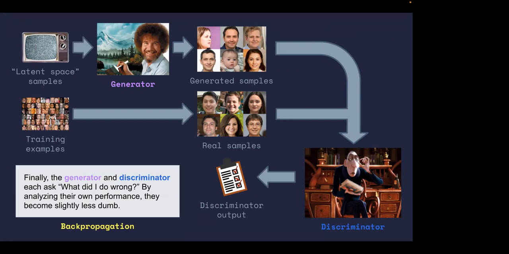Because the generator says, okay, all the generated images, I hope that the discriminator got it wrong. Right? I hope that all the ones that were generated, the discriminator thinks that they're real. And if that doesn't happen, then I, the generator, have something to learn as well. So this is sort of the learning process for the generator and the discriminator.